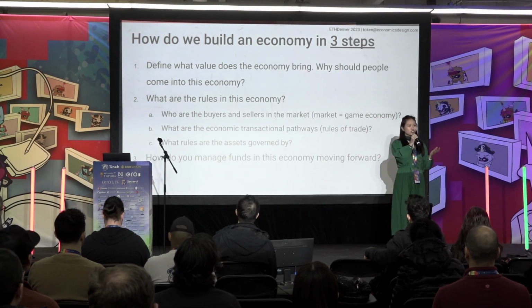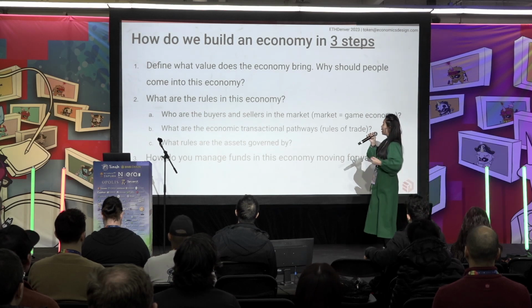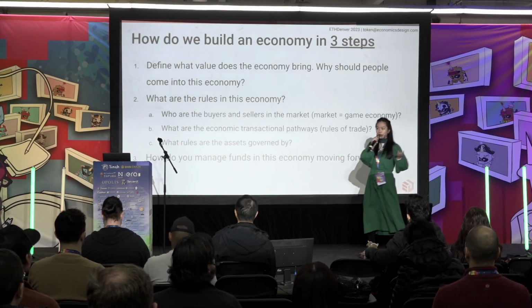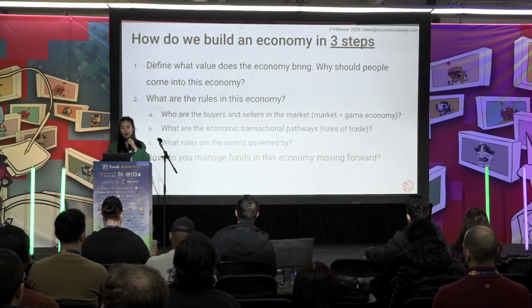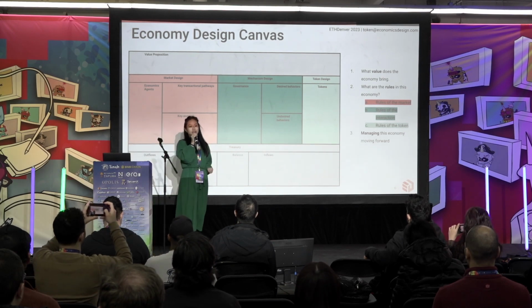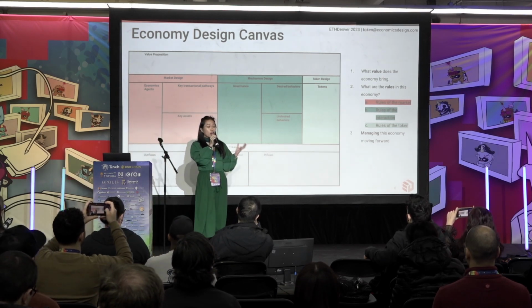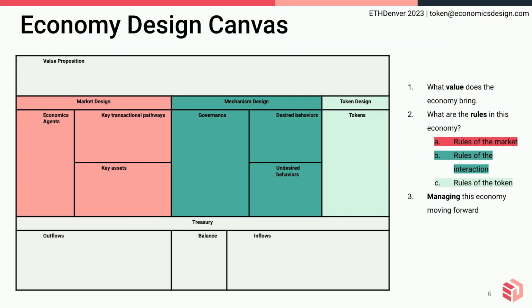And lastly, we're not just stopping there. There's live ops we talk about. There's also treasury we need to talk about. And how do we manage the funds in the economy moving forward? So you probably know all of this already. This is nothing new. What I want to do is turn this into a model canvas. Just like the business model canvas that we have, what does this look like from an economy model canvas perspective? How do we use all this information to start a very simple model to get you thinking and get you started on how we create a very sustainable economy that's self-financing and self-organizing?